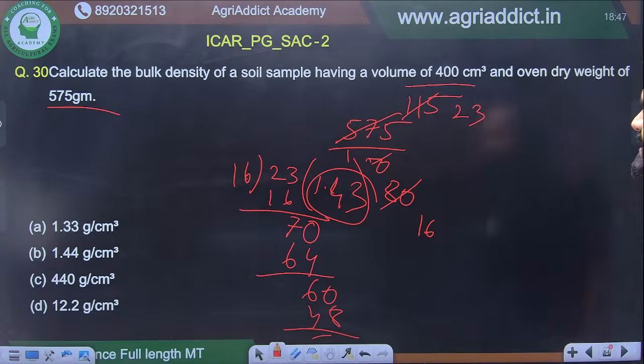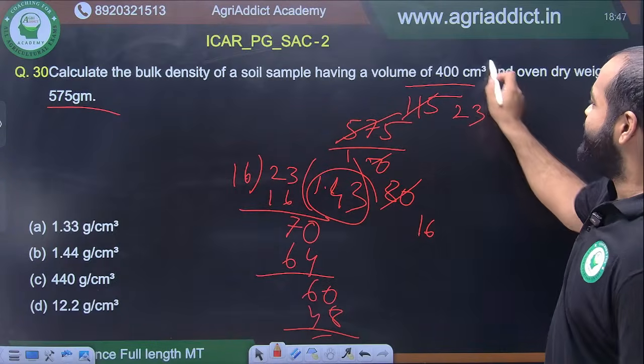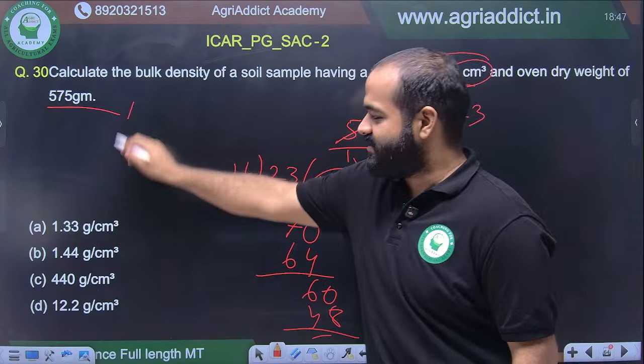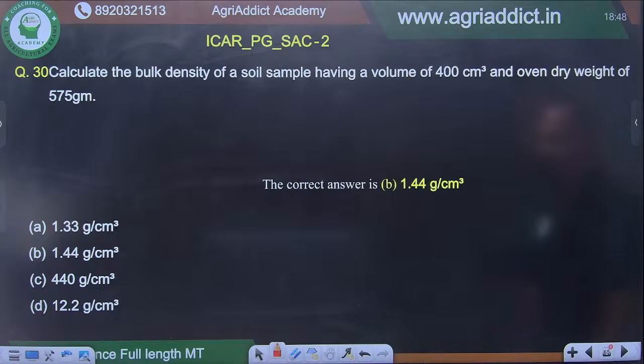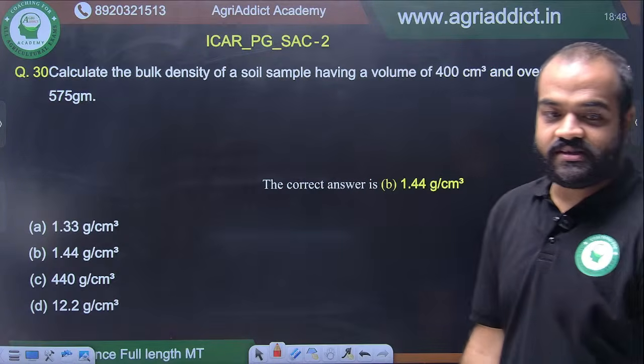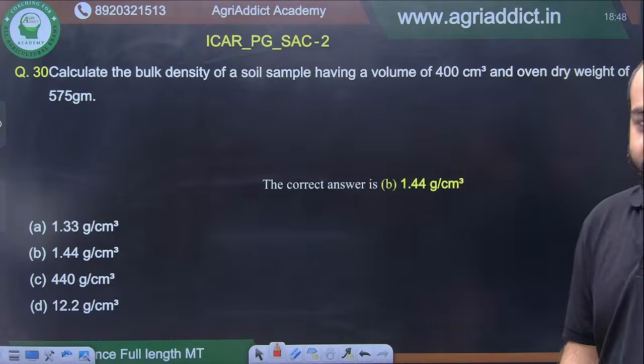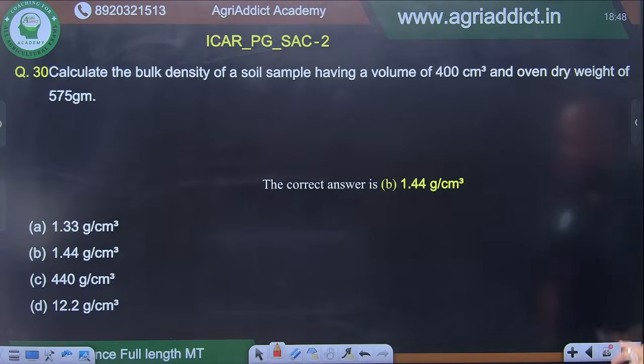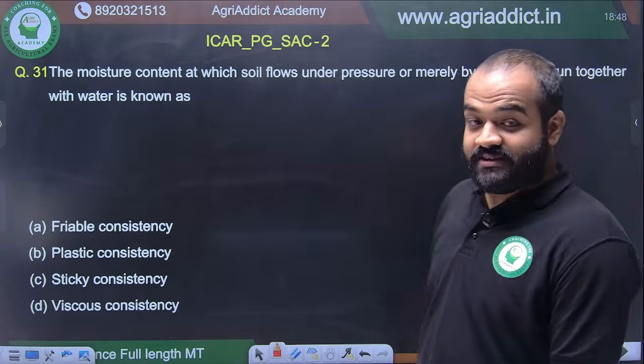These questions are very easy. यहाँ पे तो सब कुछ दे ही दिया था. Directly given you the volume, directly given you the oven dry weight. So 1.44 is the correct answer. यहाँ पे कुछ explain करना नहीं है, कुछ नहीं है. Just simple division. Division तो हम class 1 में सीखे थे. So we'll move on. This question is very good.